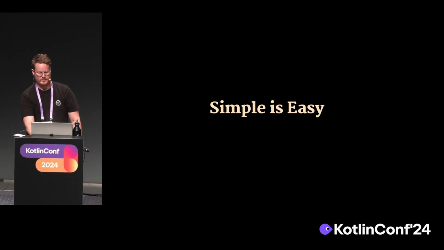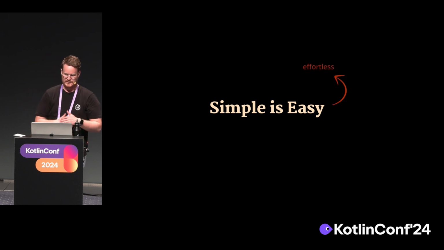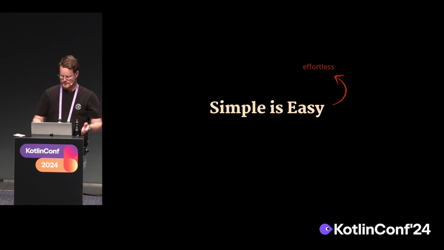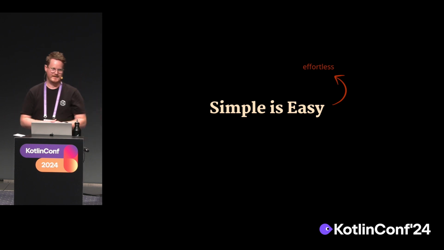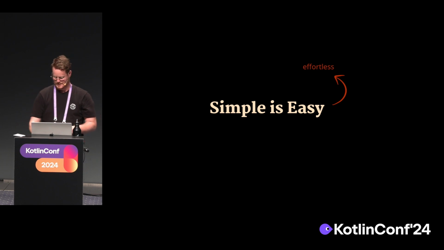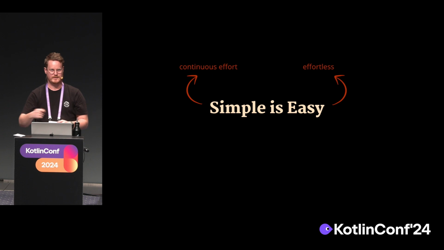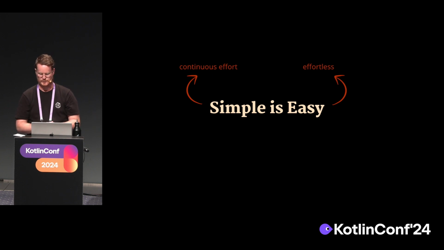So let's take a look at the definitions of these words. Easy is a sort of effortless. It might just happen accidentally or casually. The outcome might just happen. Whereas a simple thing takes continuous effort to keep working on it and get it to a simple point.